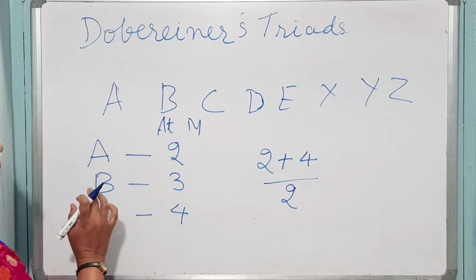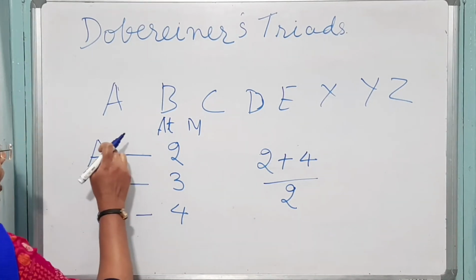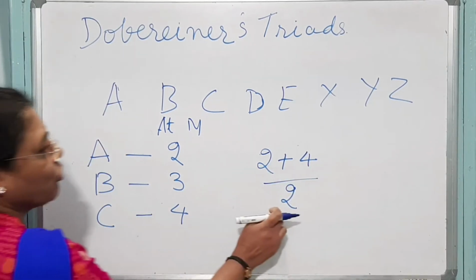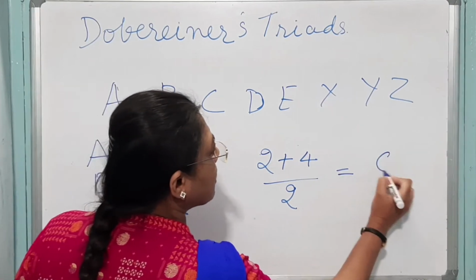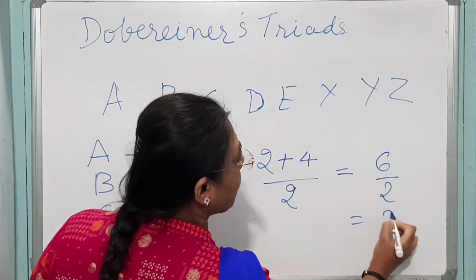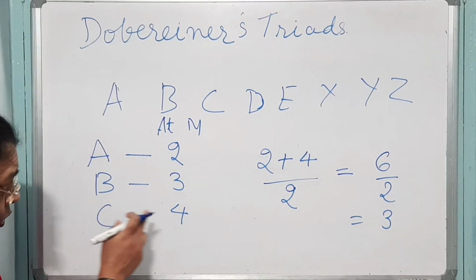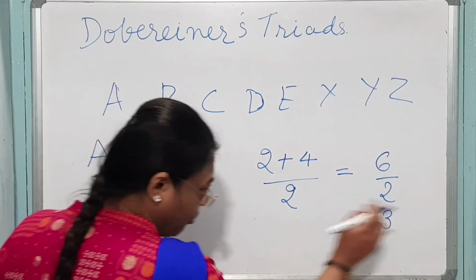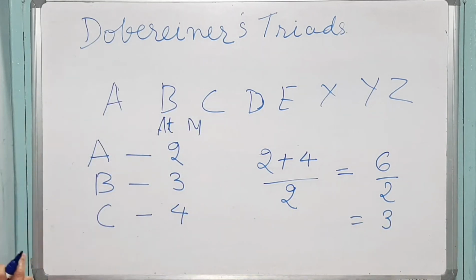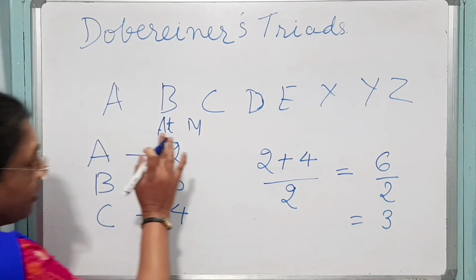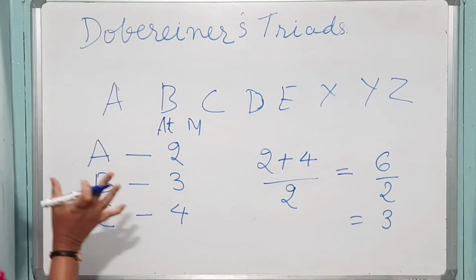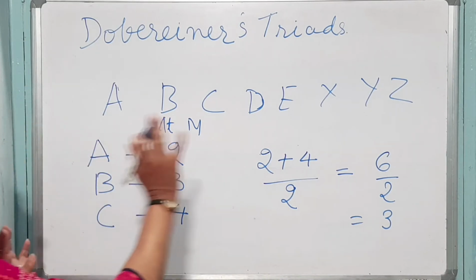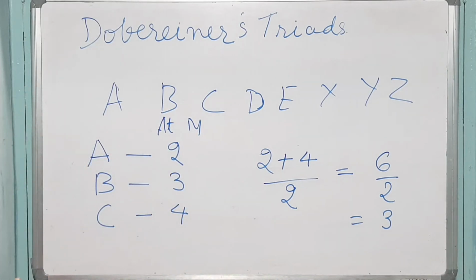So 2 plus 4 divided by 2 is 6 divided by 2, which comes out to be 3. We took the atomic mass of B as 3, and it has come out to be 3. So what Dobereiner suggested is proved with the help of this example. This is a hypothetical example.